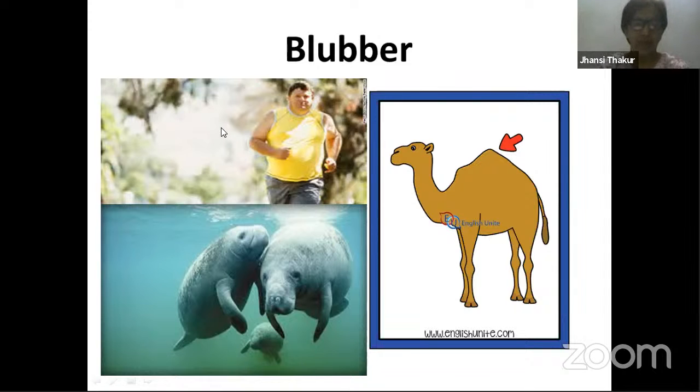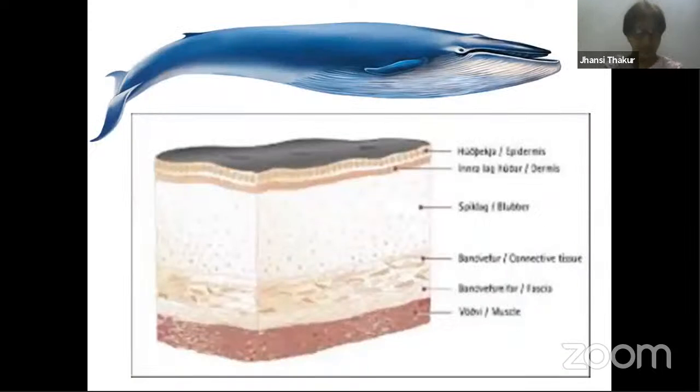Now, most people who are generally fat have a lot of fat material below their skin. All of us do have fat, that is blubber, but it is very thin. Fat people have more fat in them, so blubber is more. Such people generally don't feel cold. They can survive cold conditions. Now, this is the fat layer that I'm talking about.